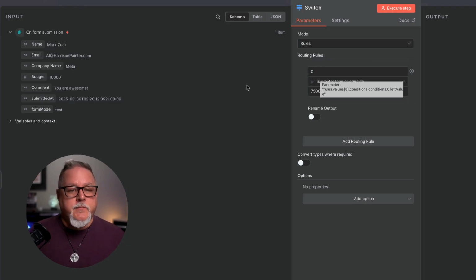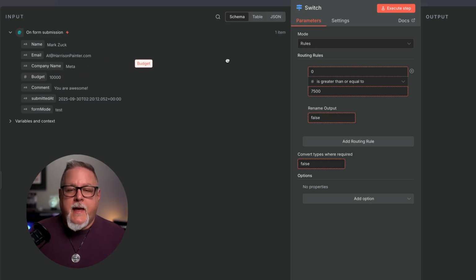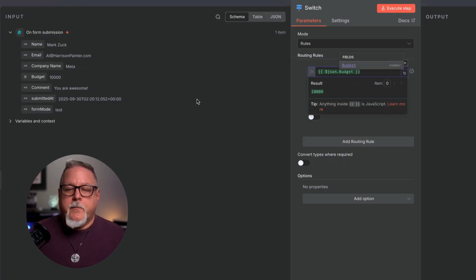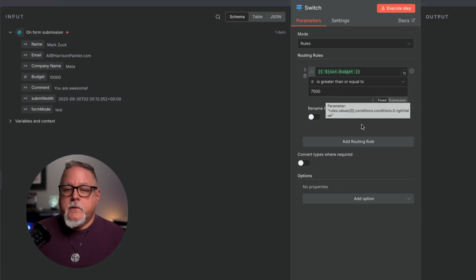Here's where JSON comes in. But you're not going to need to know it. You're going to go over here to the left, and you're going to look at the input. Now, what you'll notice is there's one here called budget, and it has the $10,000 that we put in there. All you have to do is click that and move it over into the box. And now you have whatever that number is, in this case 10 grand, but it could be any number. If it is greater than or equal to 7,500, we're going to do something with that.